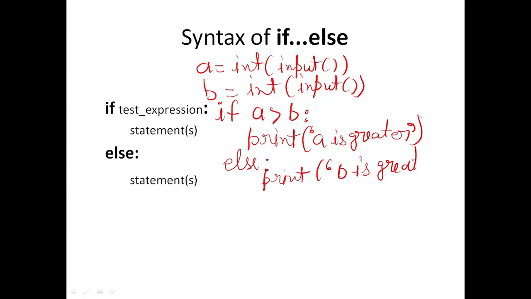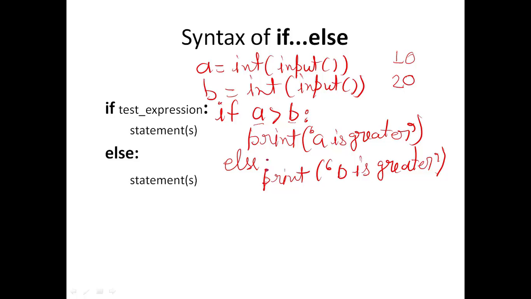In this case we are skipping the condition of equal to, so we are assuming that either a is greater or b is greater. So suppose the value of a the user has given is 10 and the value of b the user has given is 20.